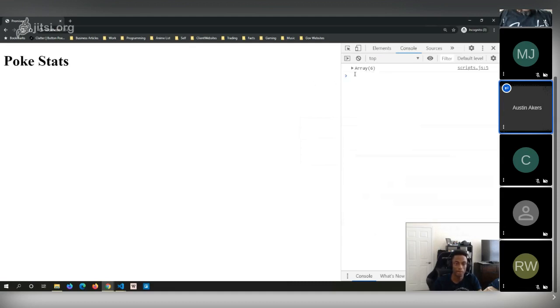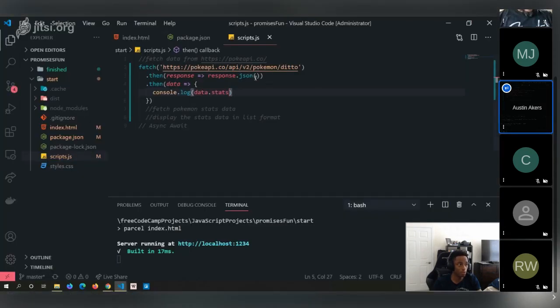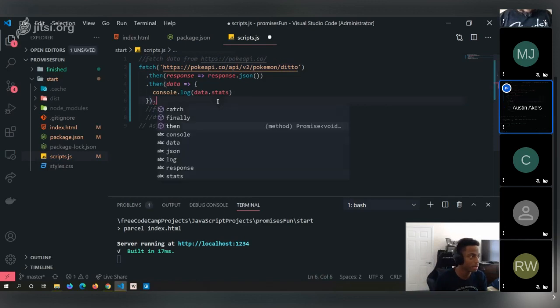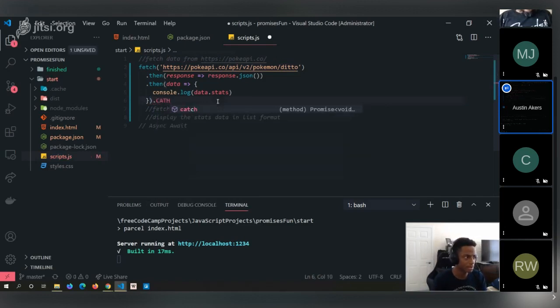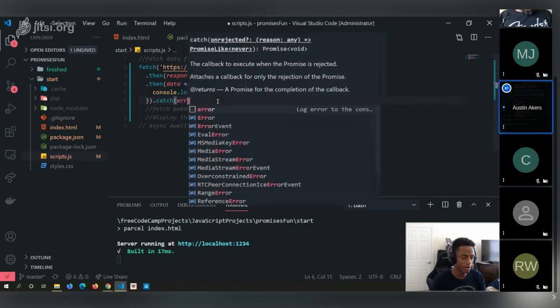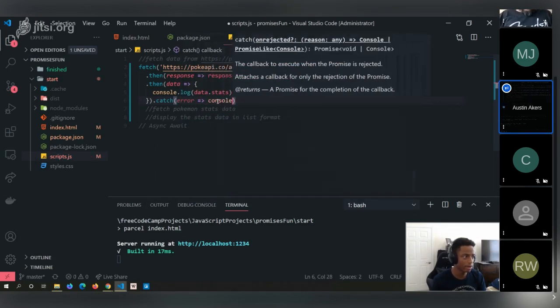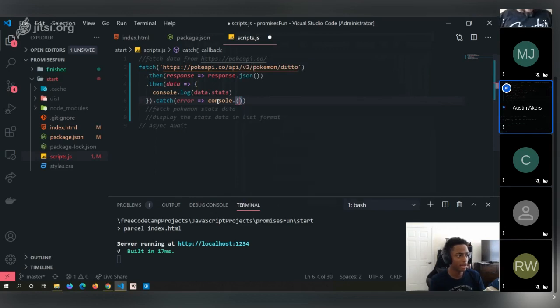Okay. Now, just for clarification, looking more at, as I said, using promises as an example, how do promises relate to this, right? How do promises relate to the fetch API, all right? What exactly is being used here? Well, before we get into that, I actually want to say a couple things, because what we'll also have to do is create a catch method. I think it's dot catch, if I'm not mistaken, to catch an error and then log that error. But let's go ahead and look at promises.